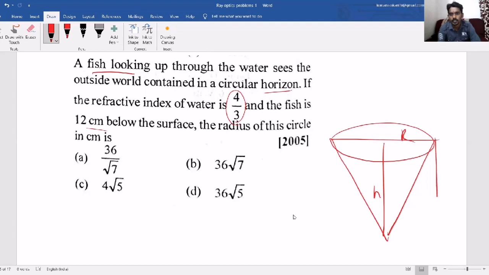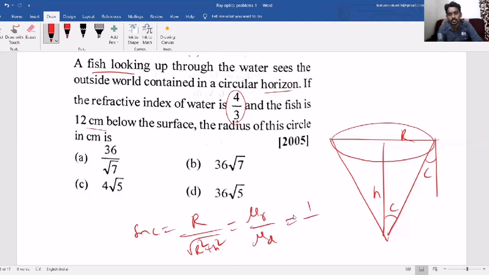This is the radius and this is the critical angle. Then sin c equals r by root of (r square plus h square) equals mu rarer by mu denser, where mu rarer is outside, 1, and mu denser is water, 4 by 3. So that is nothing but 3 by 4.